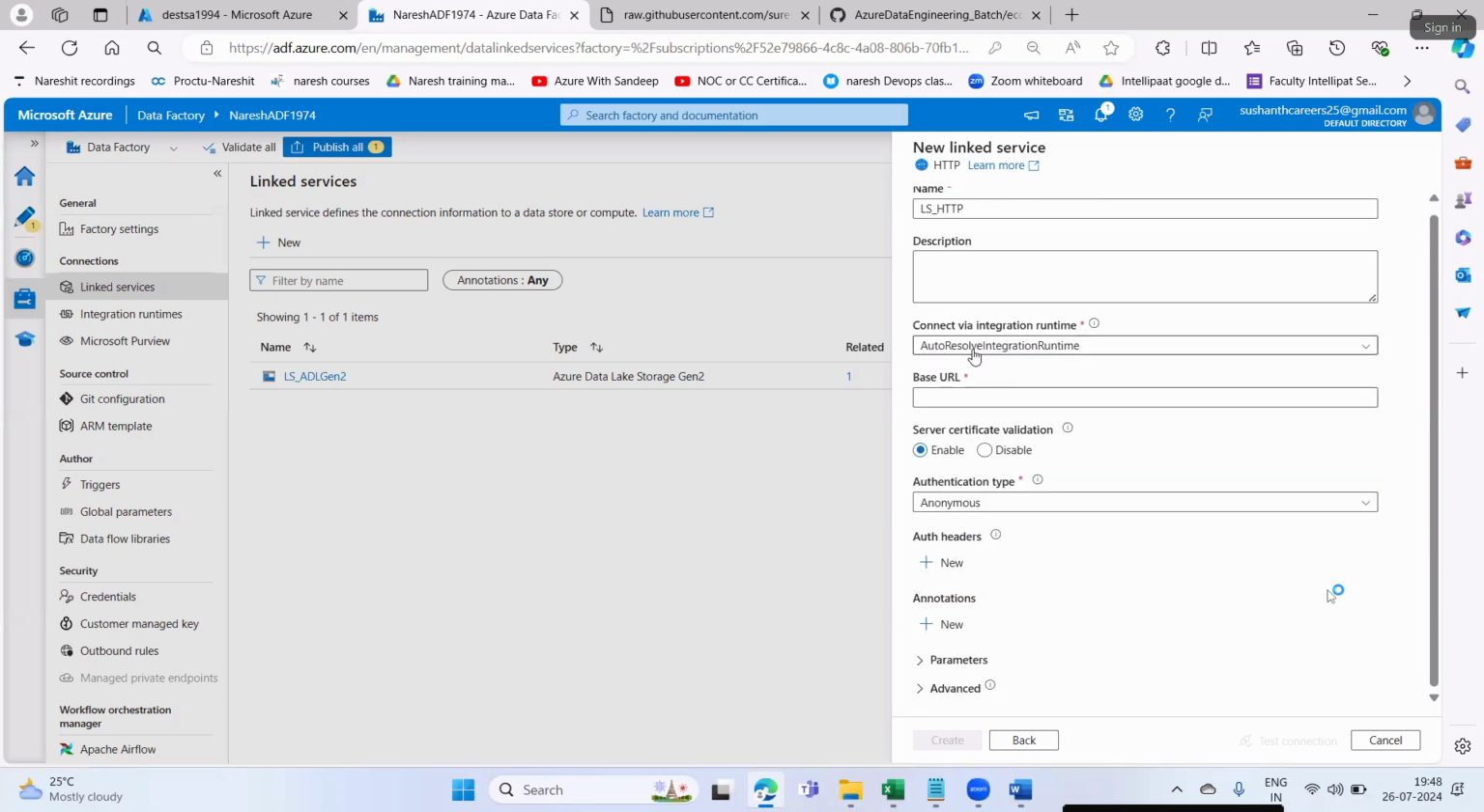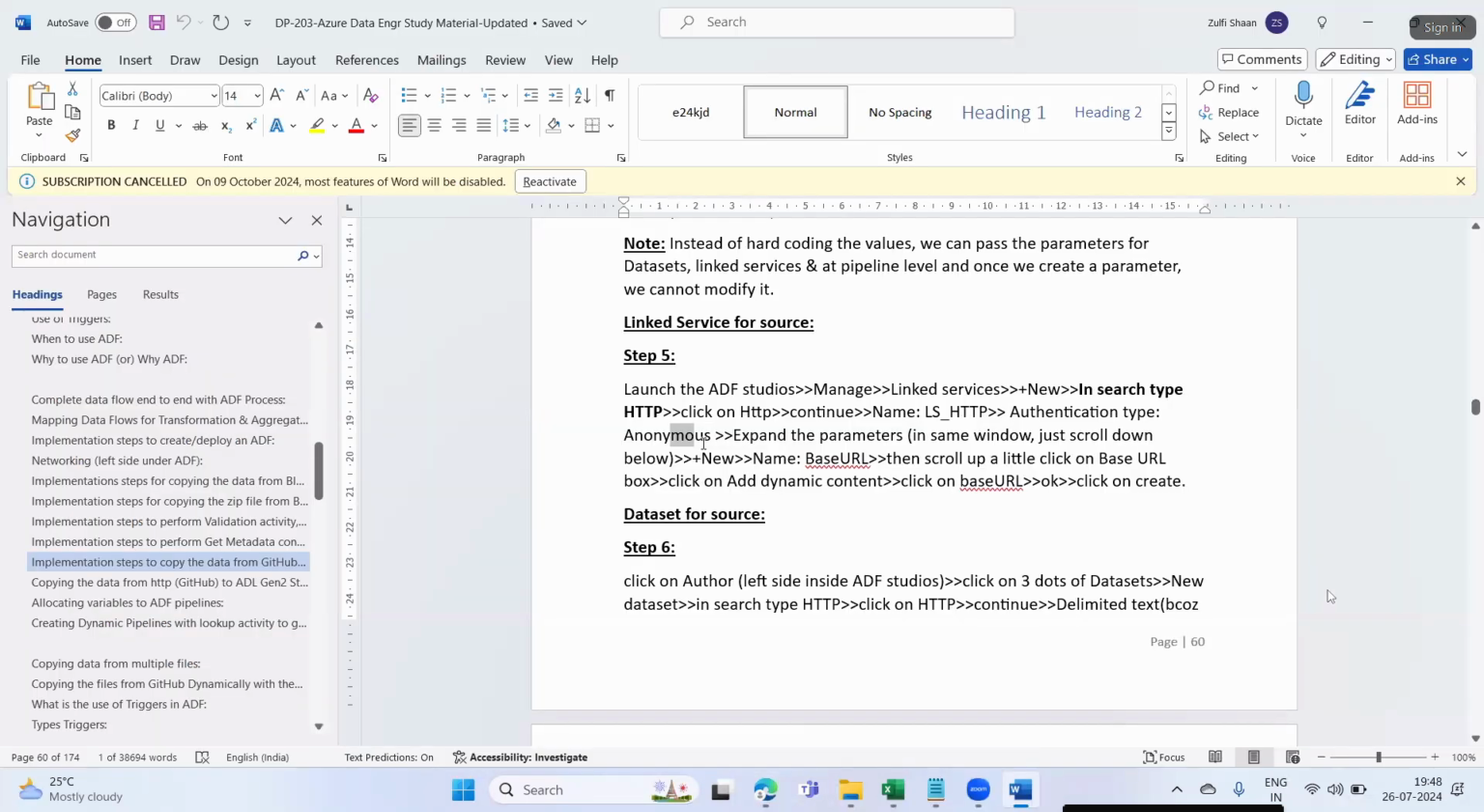Anonymous means no such restrictions. It will easily allow you to connect to your GitHub. It will allow your ADF to connect to the GitHub and extract the data.